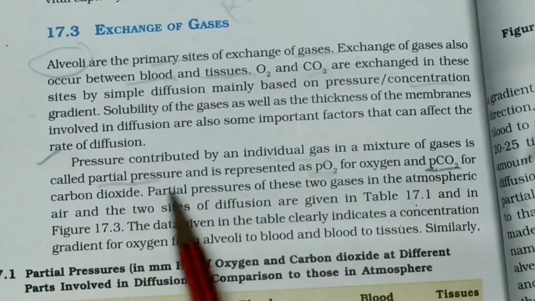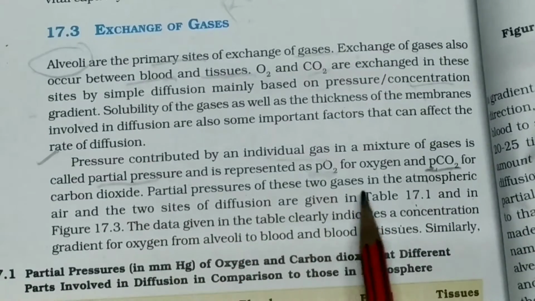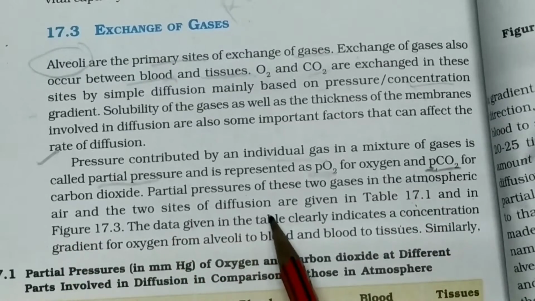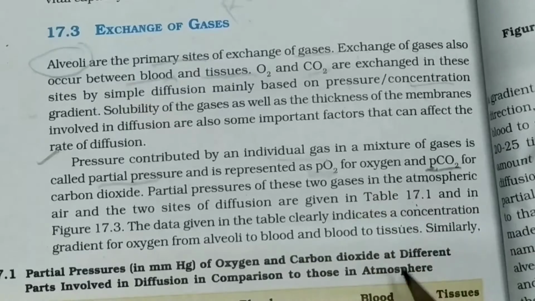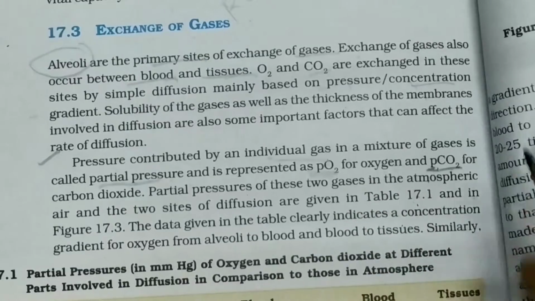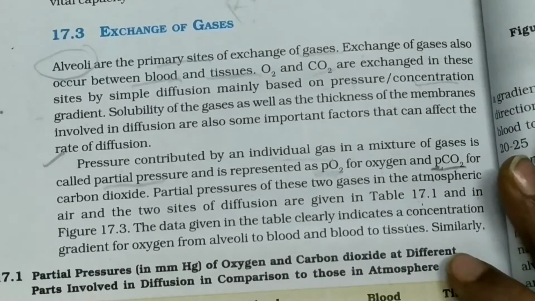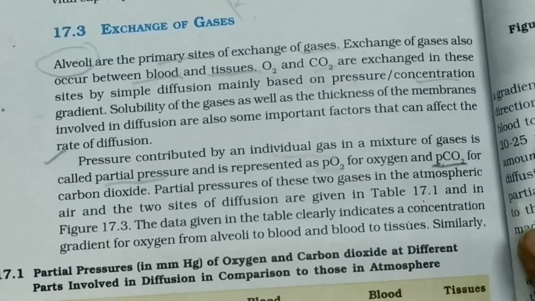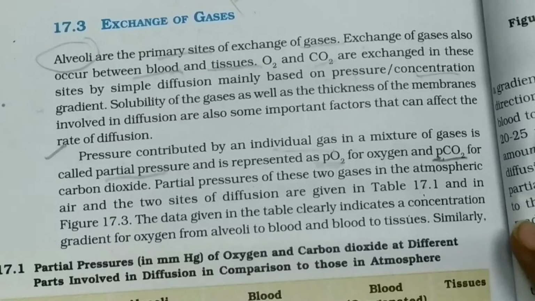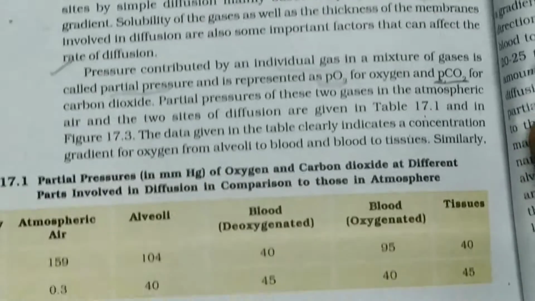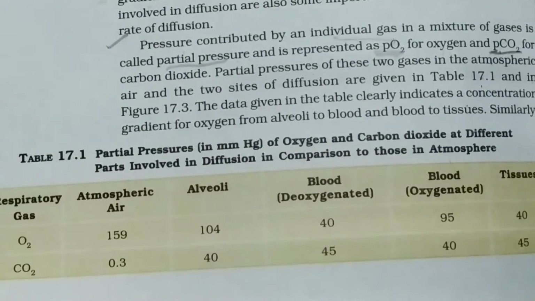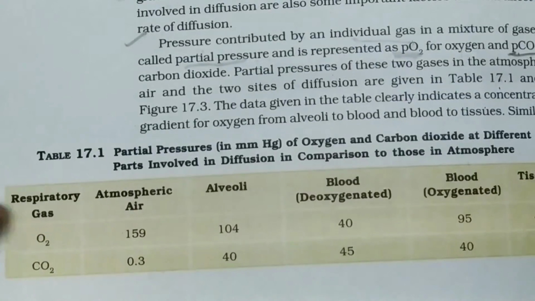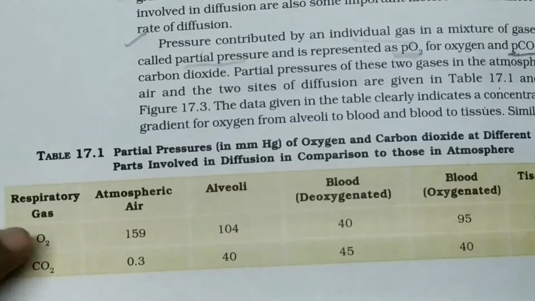Now the partial pressures of these two gases in the atmospheric air and at two sites of diffusion are given in the table. Now we will see this table, where the partial pressures of carbon dioxide and oxygen in the atmospheric air and at the two sites of diffusion are given. See, this is the table. There are two gases present, first oxygen and another one carbon dioxide.